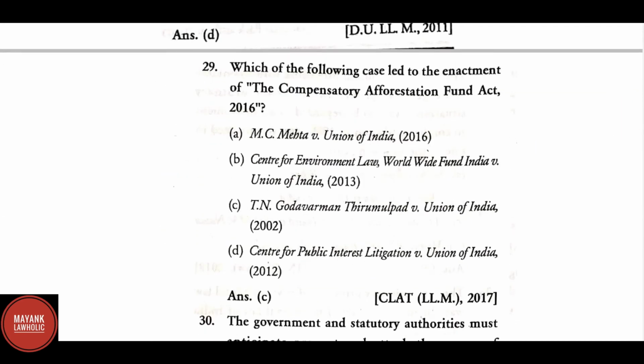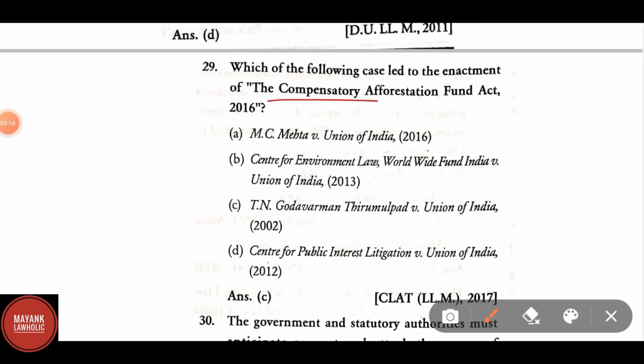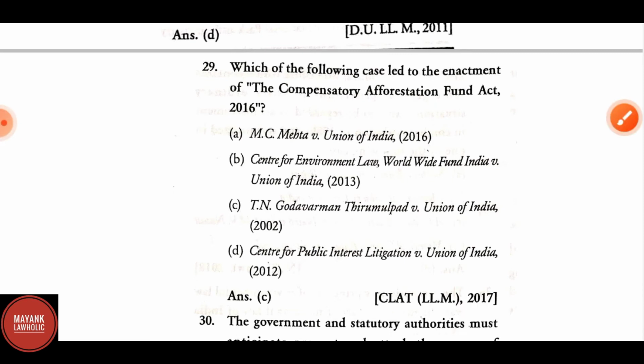Which one of the following cases led to the enactment of the Compensatory Afforestation Fund Act 2016? Here the correct answer is T.N. Godavarman Tirumulpad versus Union of India.